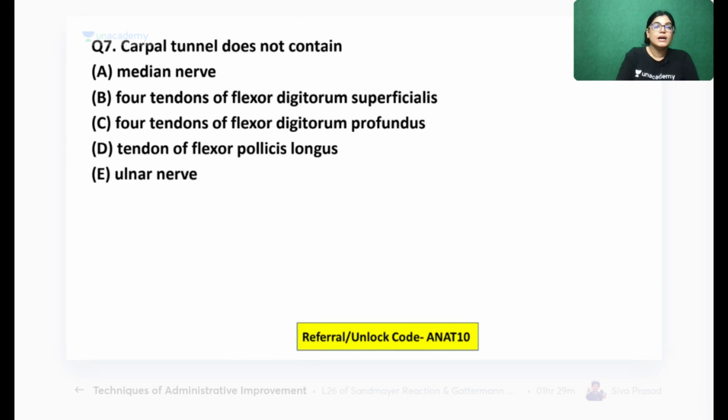20 MCQs are there. Carpal tunnel does not contain which of the following? Which of the following structures is absent in carpal tunnel? Your time starts now. Mark the correct answer. Easy one.